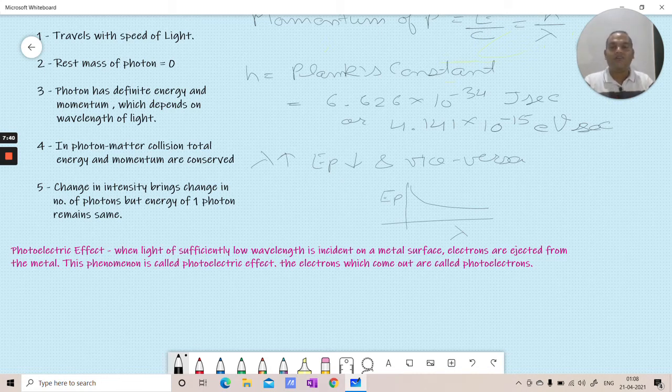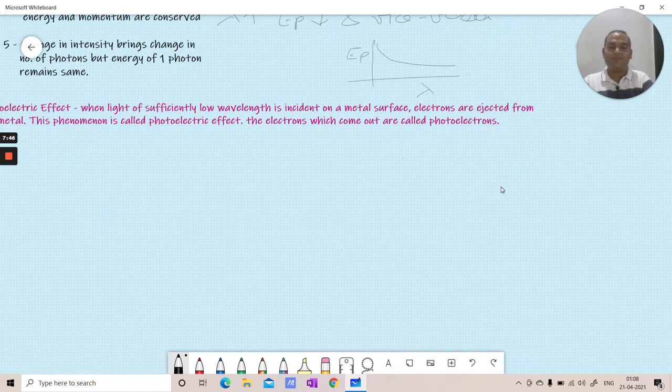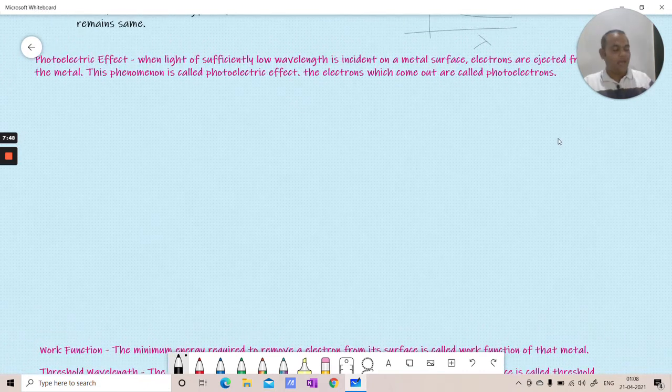If we make a simple diagram, then we can realize how it happens. Let this be a metal surface. Let there be some light, some sunlight coming with lambda as the wavelength.